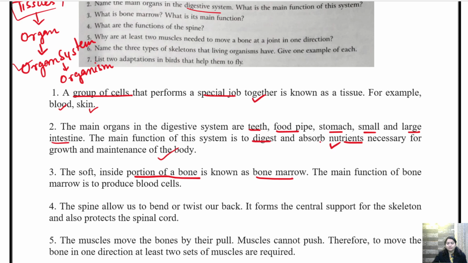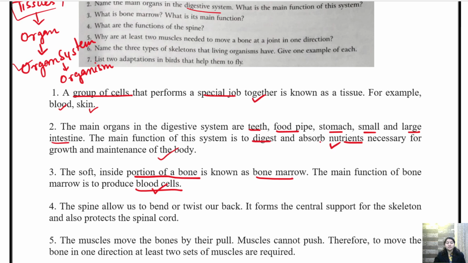And what is the main function of bone marrow? It helps in producing the blood cells. Okay, so the main function of bone marrow is to produce blood cells. Okay, now question number 4.